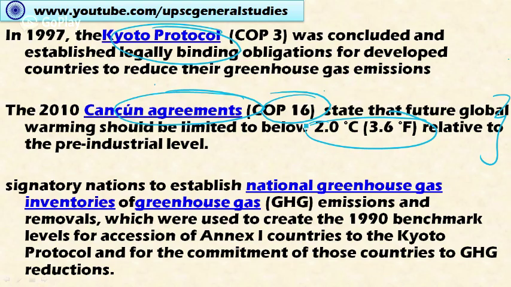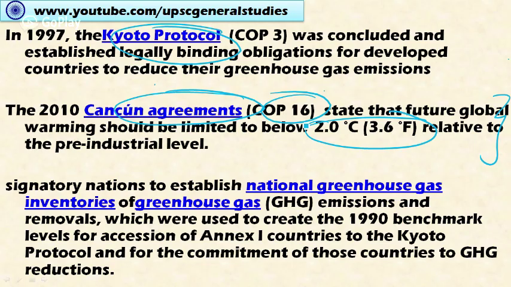If the global temperature rises above 2 degrees Celsius, it would lead to disastrous events like melting of glaciers and various other extreme weather phenomena. So it would be wise to keep global warming within 2 degrees Celsius above the pre-industrial level. This is the commitment made under the Cancun agreement.